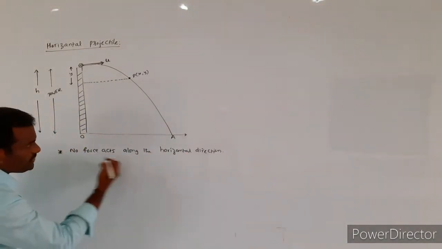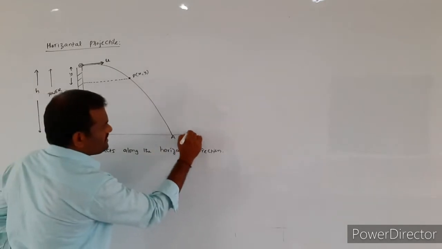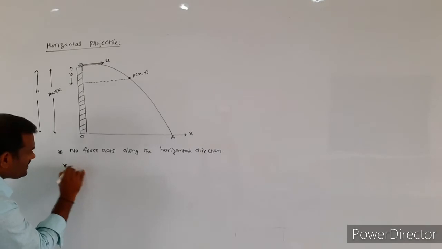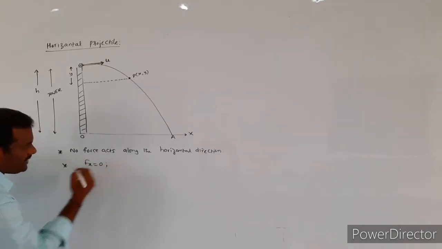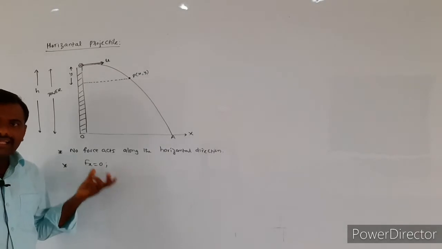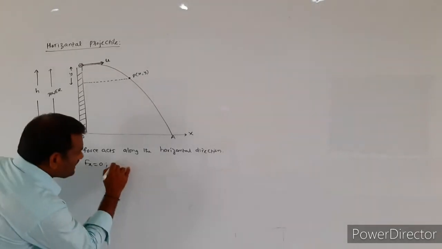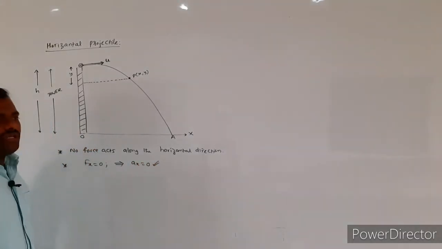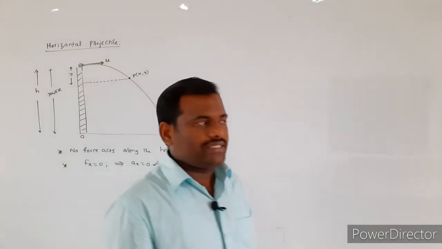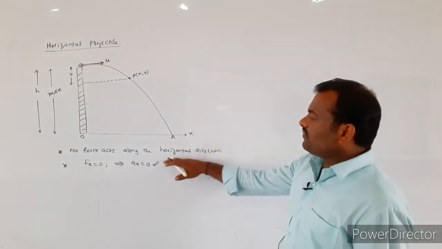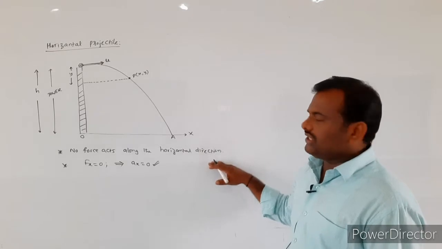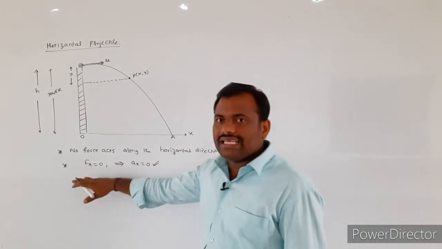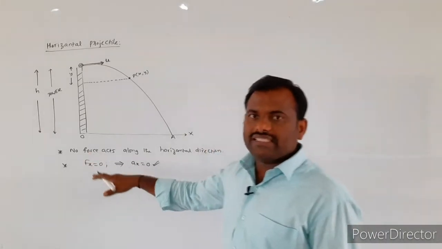If there is no force acting along the horizontal direction, let us take this direction as the x-axis. That implies the force acting along the x-axis is equal to 0, Fx is equal to 0.